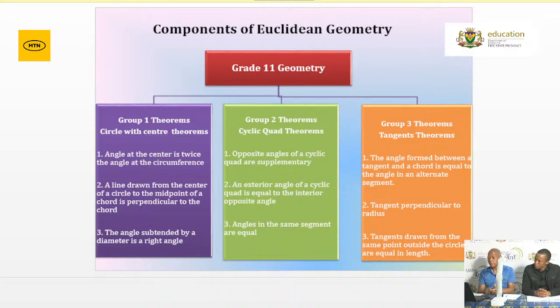The second group is the cyclic quad. We usually say this one talks to the 4 points on the circle. Which theorems talk to that? Opposite angles of a cyclic quad, exterior angle of a cyclic quad, and angles in the same segment. Please make sure that you can identify that from the sketch. The third group is the theorems that talk to the tangent: the tan chord theorem, tangent perpendicular to the radius, and tangents drawn from the same point. Grade 12, have the groups ready.